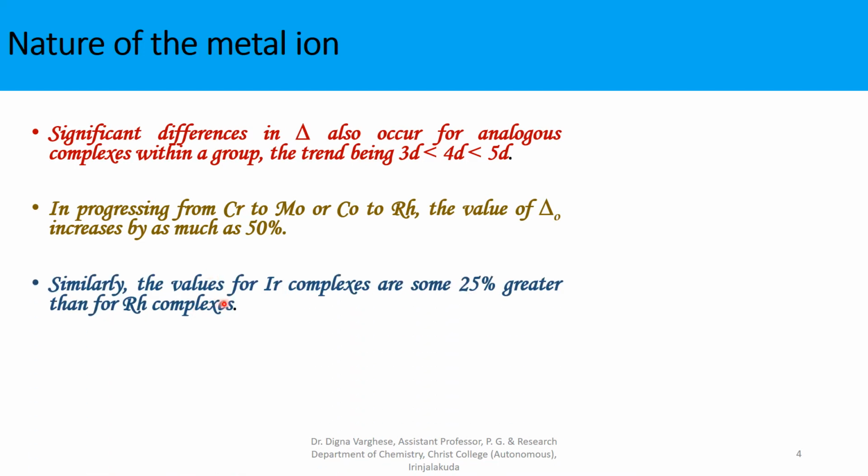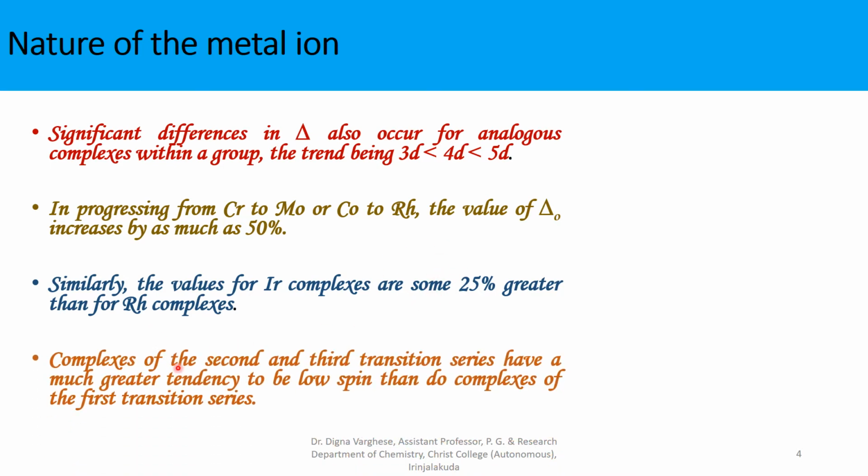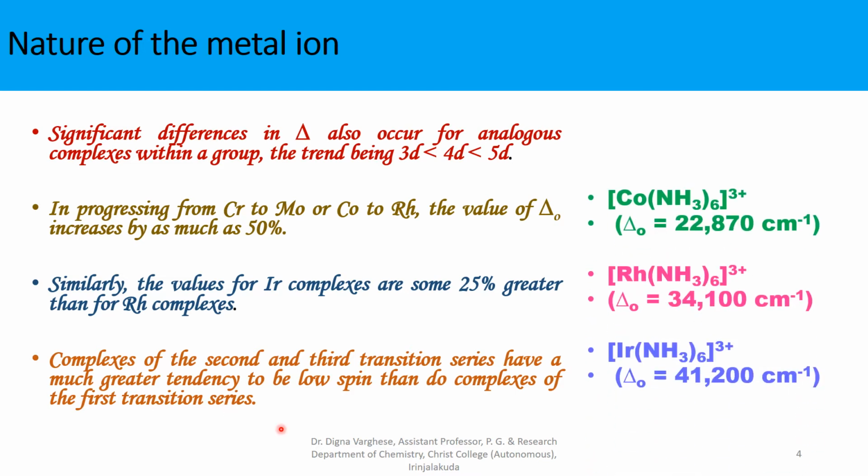Similarly, the values of iridium complexes are some 25% greater than that for rhodium complexes. Complexes of the second and third transition series have a much greater tendency to be low spin than do complexes of the first transition series. Here we can see the 3D transition metal cobalt, 4D transition metal rhodium, and 5D transition metal iridium. They come under the same group, that is cobalt, rhodium, iridium.